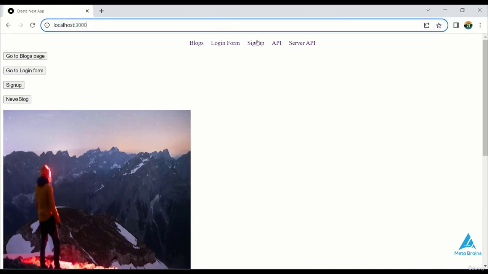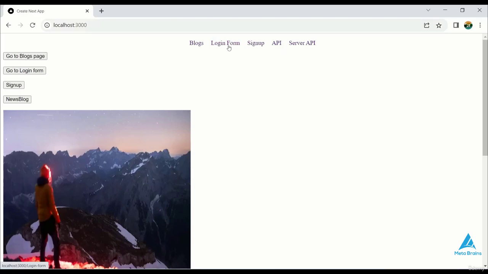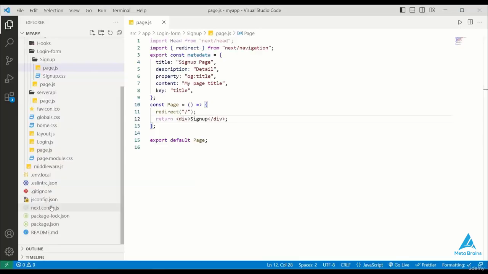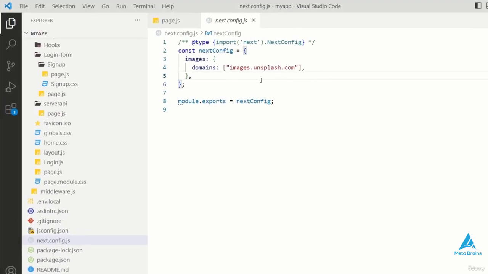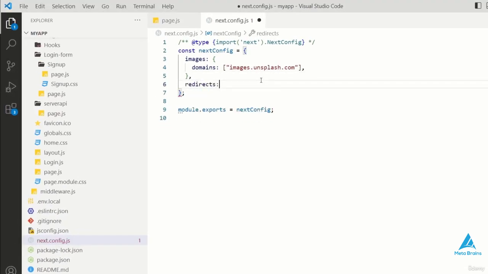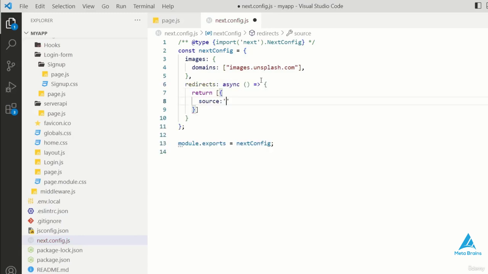However, a question arises. What if you've accidentally changed the folder name? Will this function still work? No, it won't. So to make it work, we need to configure it in the next.config.js file. In next.config.js, we can set up redirects. We use an async arrow function to return an array of redirects.